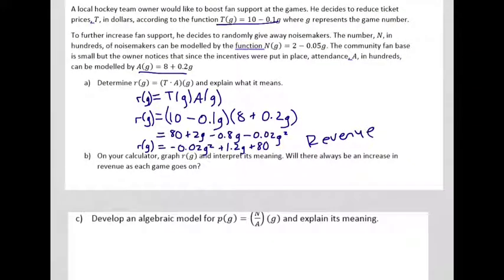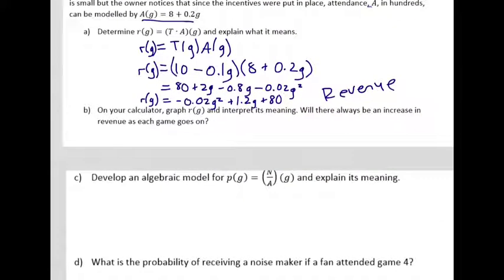So on your calculator, we're going to graph it and interpret its meaning. Do you think there always will be an increase in revenue as the games go on? As the season progresses, tickets become cheaper, attendance is going up. Will they continue making more and more revenue? No, why? Because it's a parabola.